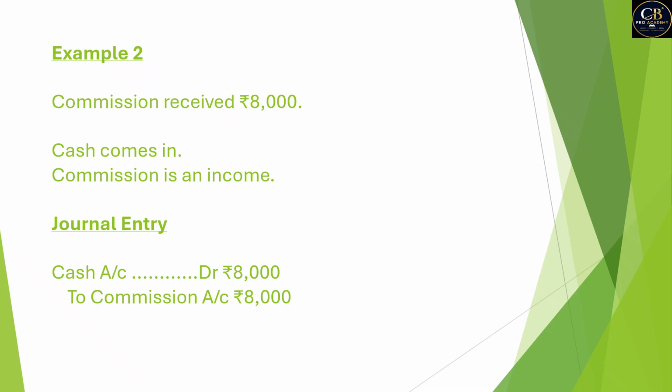Example 2, commission received 8,000, means cash is coming in. Commission is an income. So what should be the journal entry? Cash account debit by 8,000, commission account credit by 8,000.